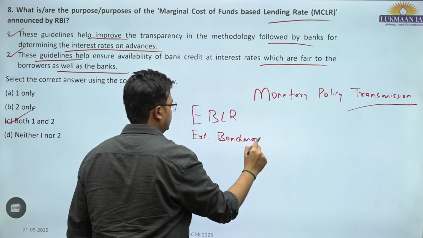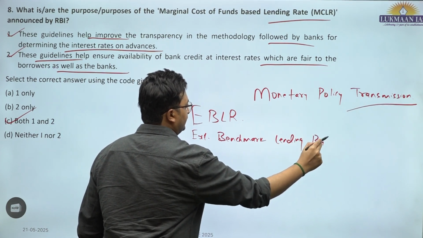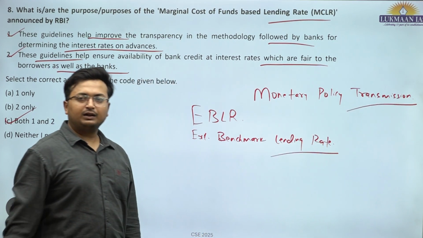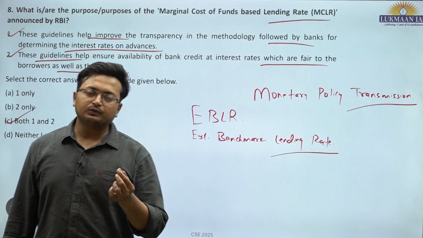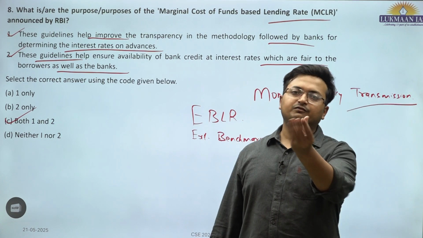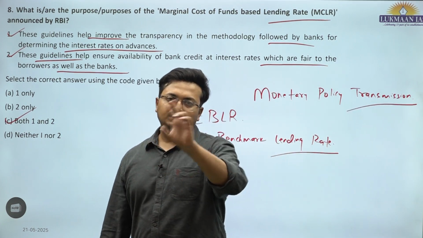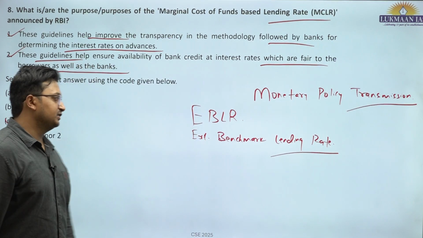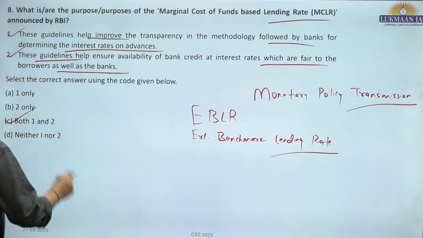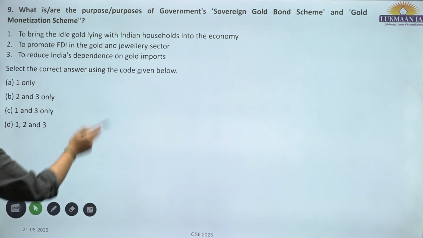Benchmark lending rate, direct. So they are directly primed with the actual rates, like it would be say policy repo rate plus 5%. So whatsoever would be the policy rate, if policy rates change, the interest rate would automatically get changed. That is external benchmark lending rate. C is the correct answer for question number 8.